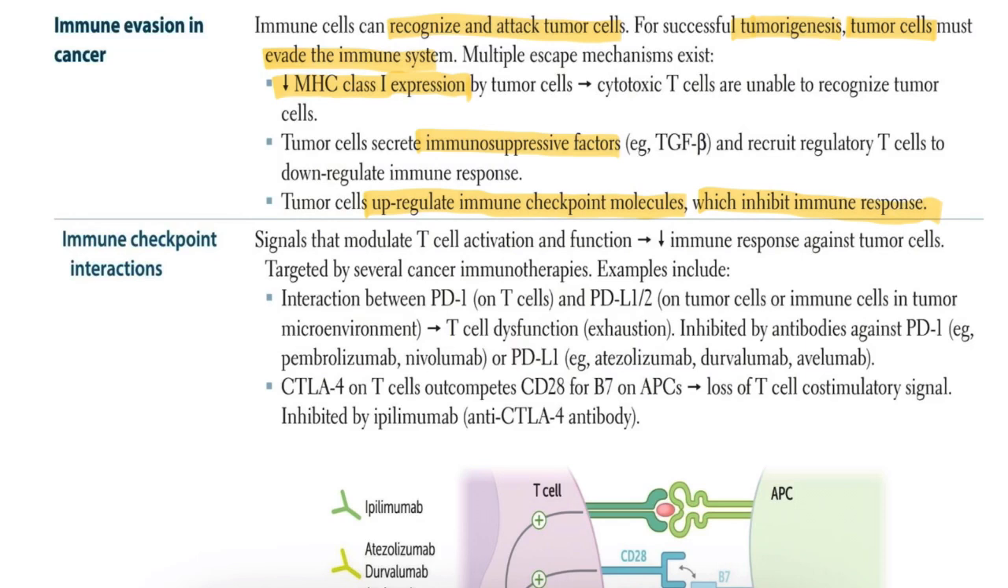Next, the tumor cells upregulate immune checkpoint molecules, which inhibit the immune response. That means the tumor cells express PD-L1, which binds PD-1 on T cells and causes T cell exhaustion.